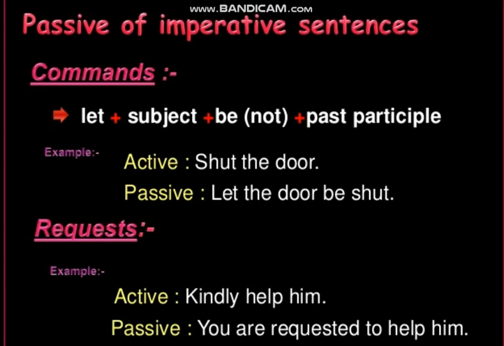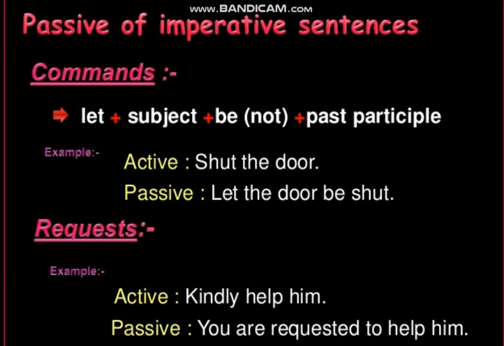As you can see, this is the structure of command sentences. At the start we will have "let", especially for command sentences. This is the structure for command sentences only. At the start we put let, then the subject, then be, or if it's a negative sentence, then we put not with it, then the past participle, which is the third form of verb. We would always have the word let at the start of the sentence.